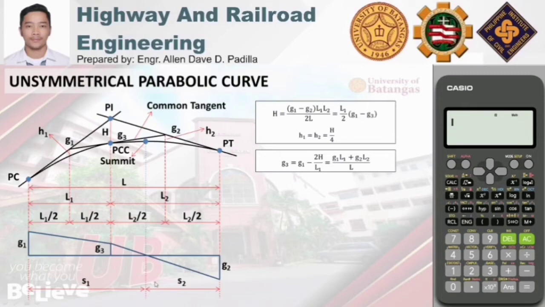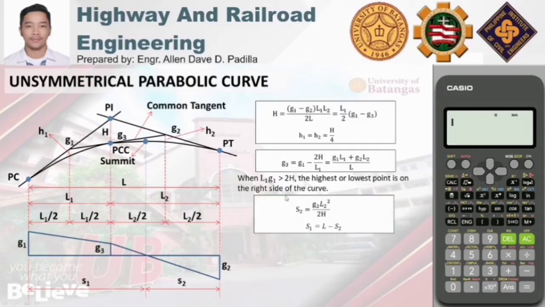And then for S1 and S2, meron tayong susundin na condition. So, aalamin muna natin yung relationship ng L1G1 at ng 2H. If L1G1 is greater than 2H, the highest or lowest point is on the right side of the curve. So, ang mangyayari dyan, ang gagamitin natin is S2. That is equal to G2L2 squared over 2H. And para makuha si S1, susubtract mo lang siya sa total length, which is denoted by capital letter L.